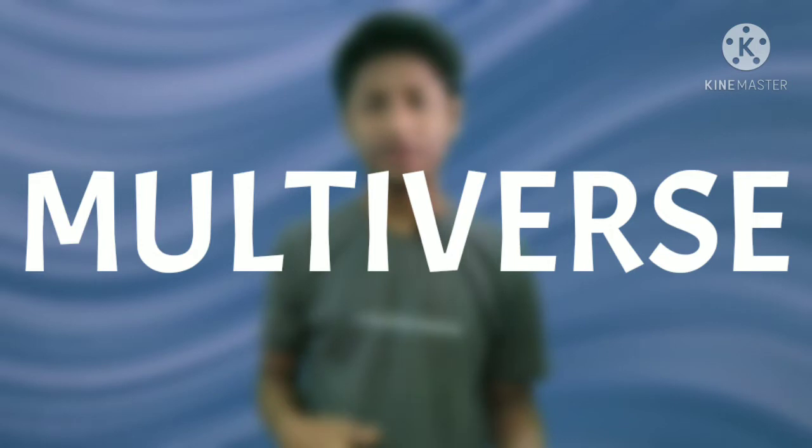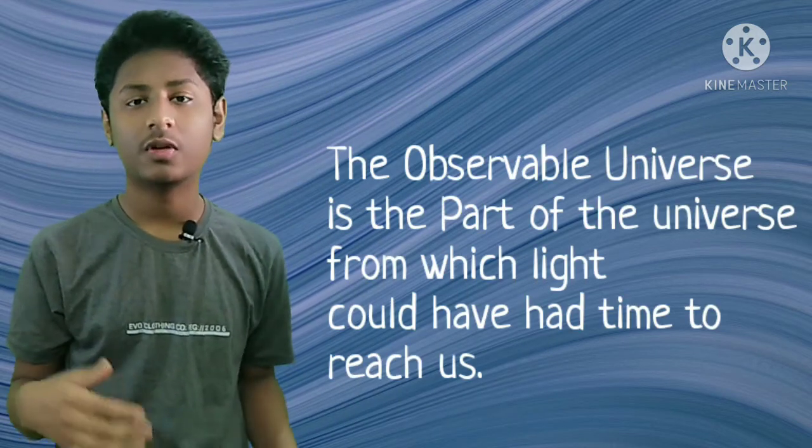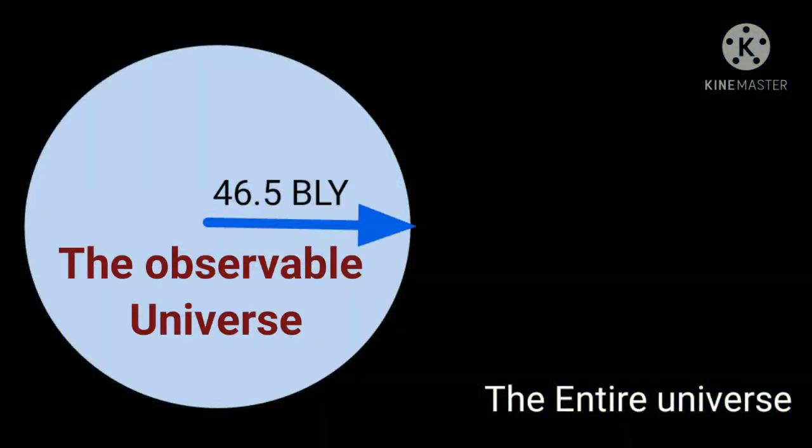Most of us believe that universe means everything that there is, but that's not what scientists mostly mean when they say the universe. They mean the observable universe. The observable universe is the part of the universe which we can observe. The current radius of the observable universe is about 6.5 billion light years. We don't really know what's outside of our observable universe, but certainly the entire universe is way bigger than the observable universe. Here comes the multiverse.